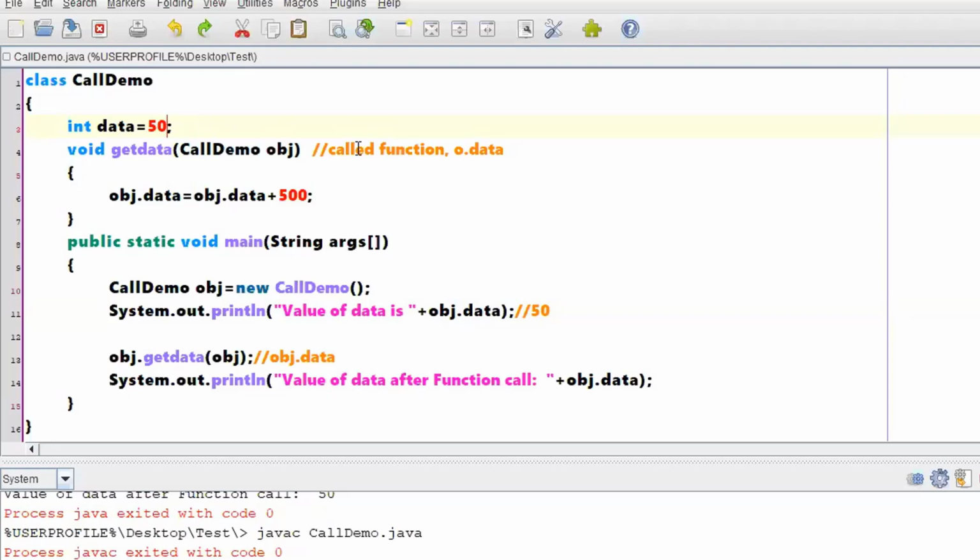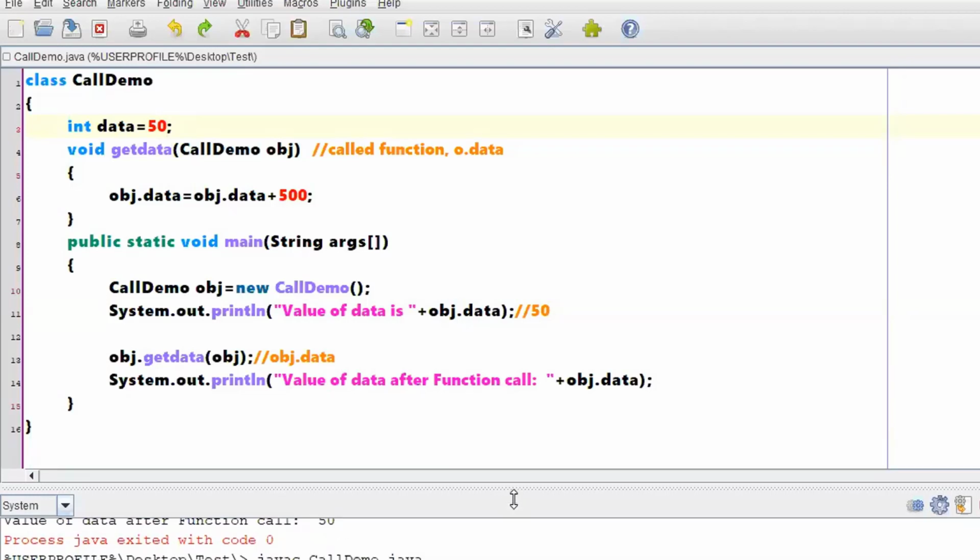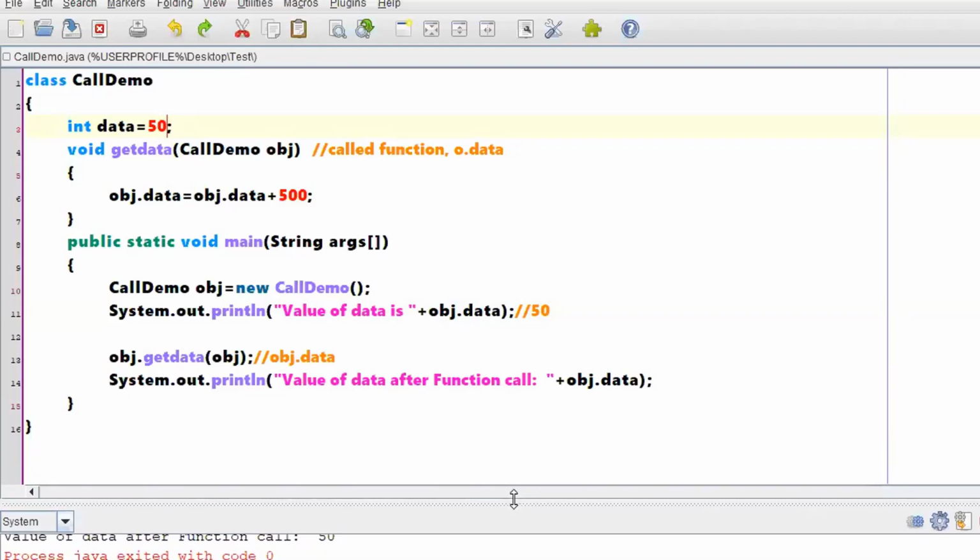Yes. Now the next topic says returning object. Can we return an object? For an existing program itself, once again I'm telling you, don't worry about the output. Be clear about the flexibilities we are using, that means the different ways we are writing a program.